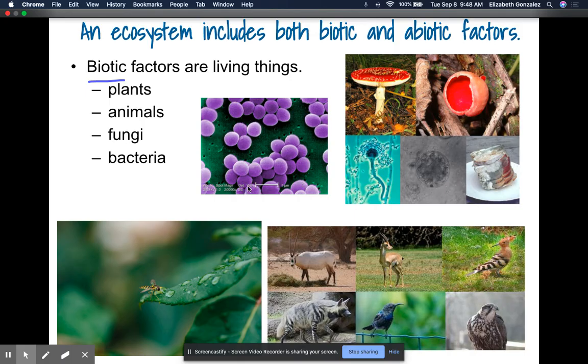Okay, so let's go ahead and take a look at all these pictures. These are all different types of organisms, as we see. We have our bacteria. We also have our fungus, such as our mushrooms and our different types of fungal spores here, our animals, and our plants.